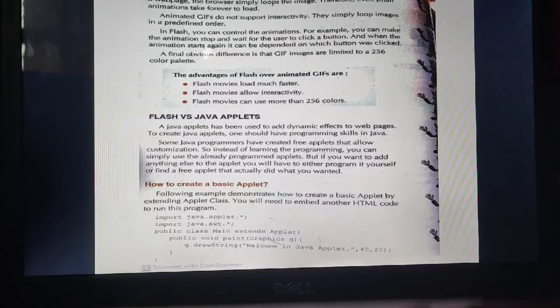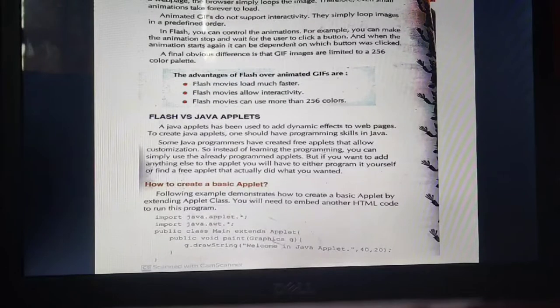That same image is saved 8 times, those static images, and we see it as a moving object. When this clown GIF is loaded on a web page, the browser simply loops the image. Therefore, even a small animation takes forever to load, because 8 separate images are being loaded, so it will definitely take time.